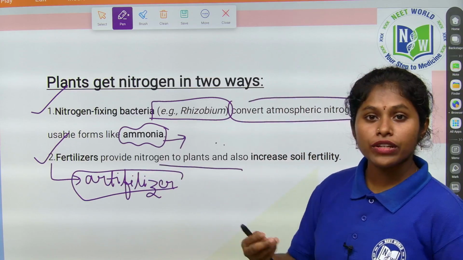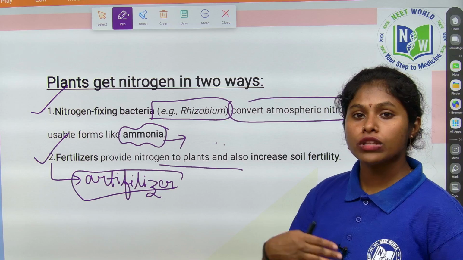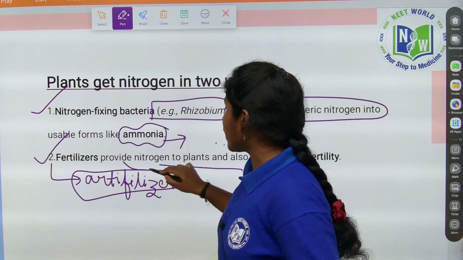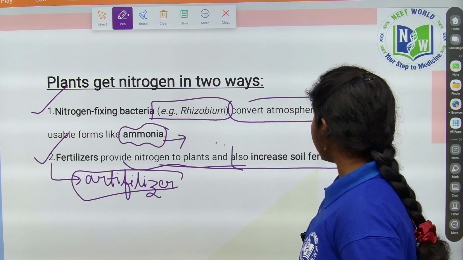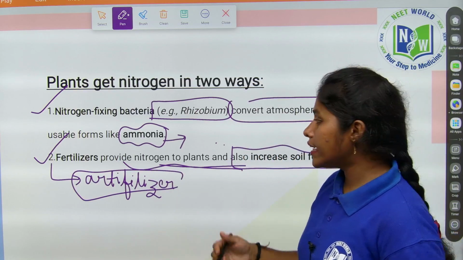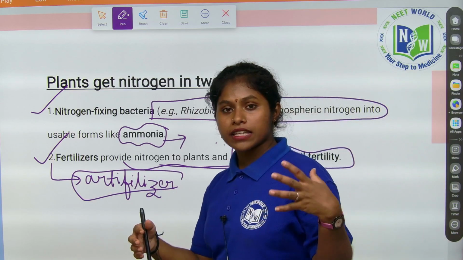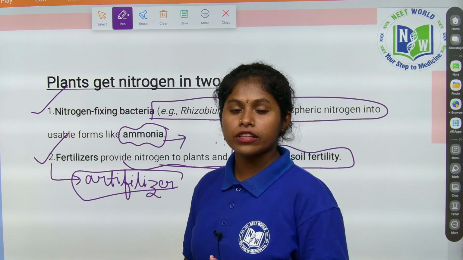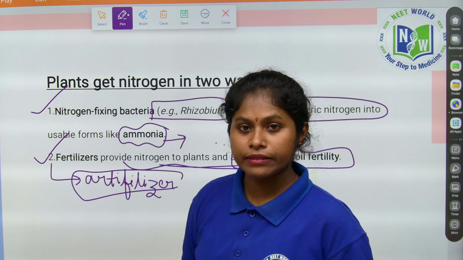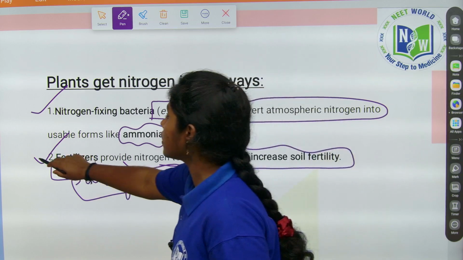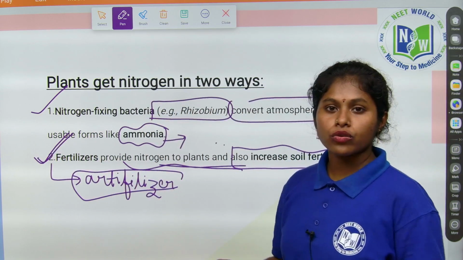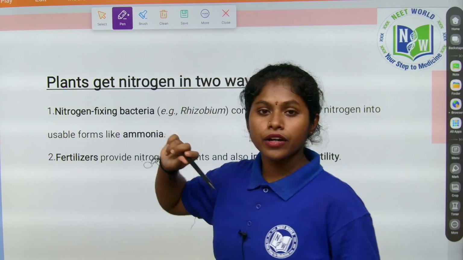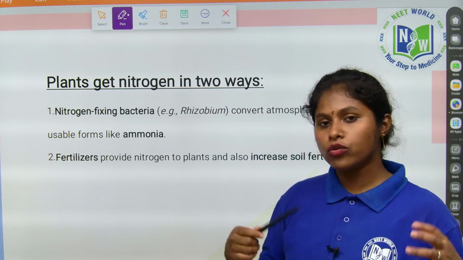So we are giving the fertilizers to the plants. The farmers provide the fertilizers. Thereby we are providing nitrogen to plants. Thereby it increases the soil fertility. Either the natural methods like manure can be used, but mostly nowadays, to get more yield, fertilizers came. So we are using more fertilizers, and thereby we are getting good yield.